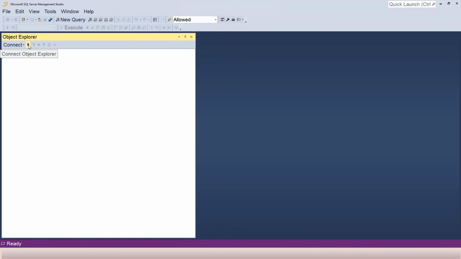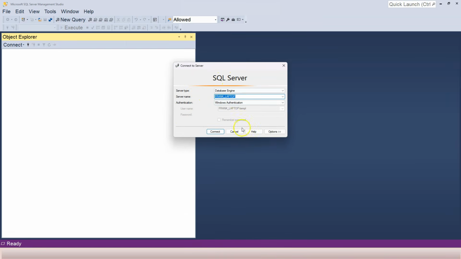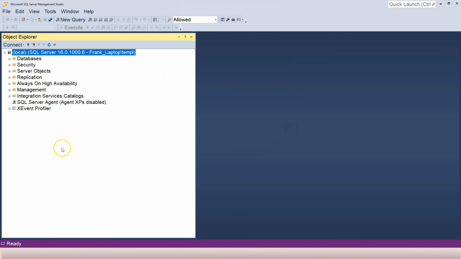Let me try to click on this little plug button. You can see the same thing shows up. This time, instead of using my computer name, I'm going to say local, but not just local. I have a bracket, right? So bracket, local, bracket. And then I'm again using Windows authentication, and I click on connect. Now I'm connected to my local SQL Server.